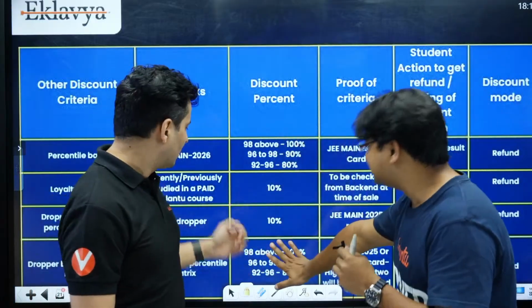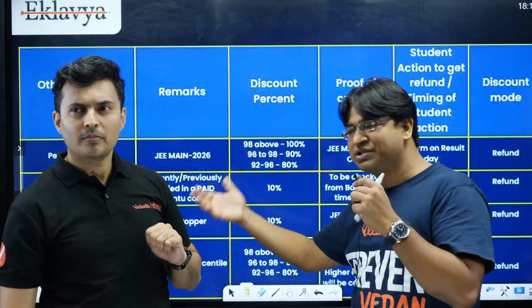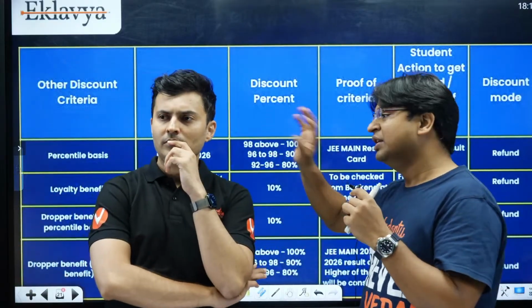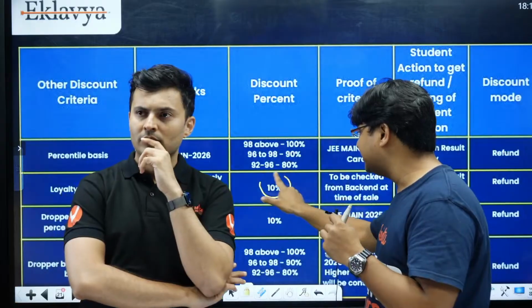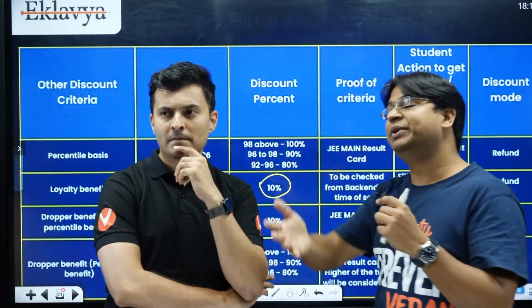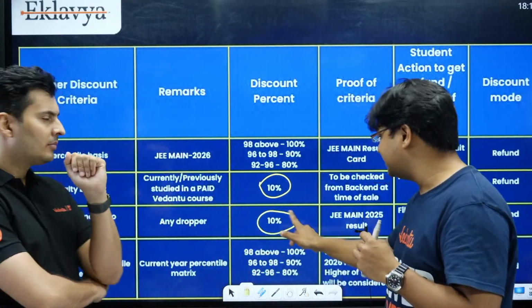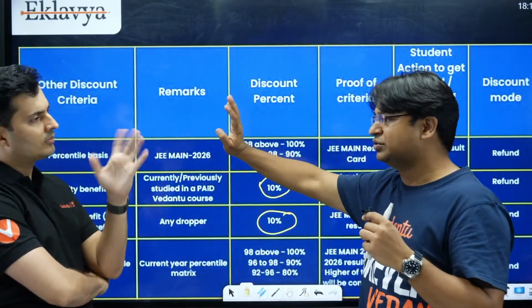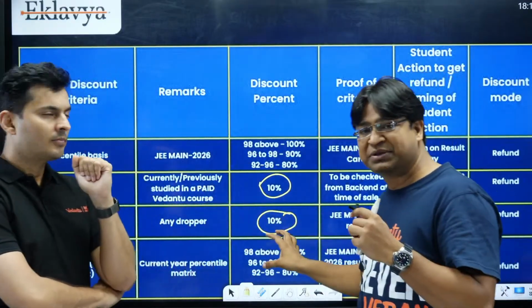All the scholarships are in the form of refunds. If you are a current student of any batch, or if you are a previous Vedantu student, you can still join the batch. You will pay the same amount, but 10% will be refunded to you, irrespective of the percentile that you get, on account of you being a previous Vedantu student. If you are a dropper student, again, you will get a 10% refund. Even if you have dropped from any institute, whether you were part of Vedantu or not, doesn't matter. You will get a 10% refund.